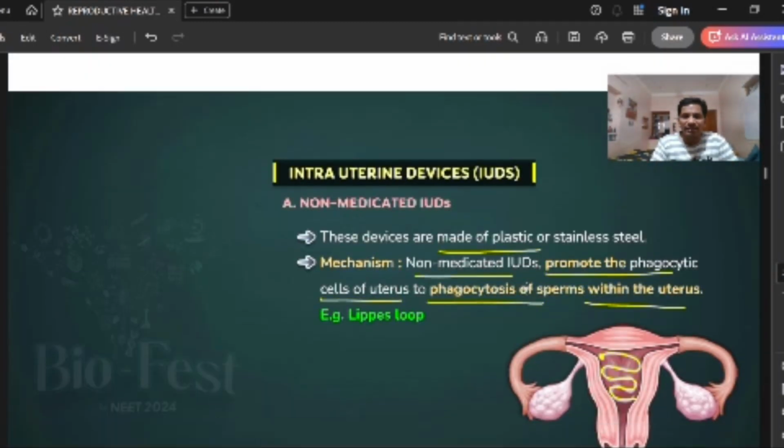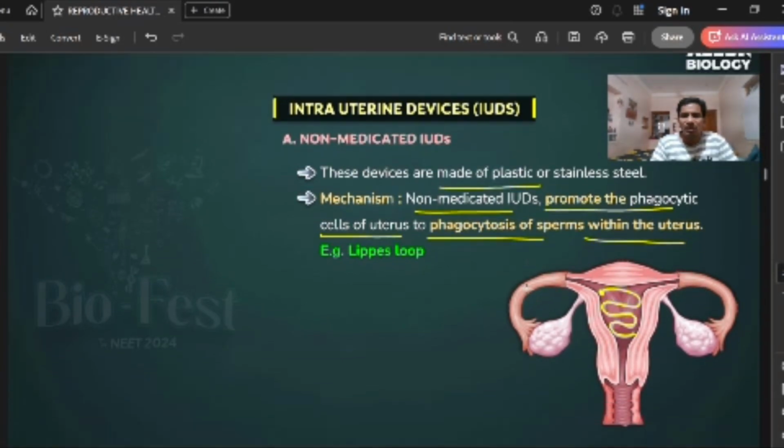The first type is non-medicated, the second is copper releasing IUDs, and the third is hormone releasing. First we discuss the non-medicated IUDs. The name is non-medicated: there is no medicine, no chemical. Then why should we learn it under IUDs and not under natural methods? You may have a doubt. It is because it has an S, double S loop-like structure.